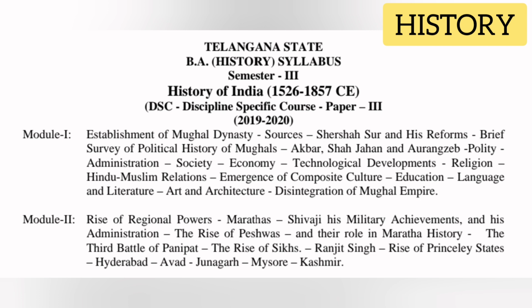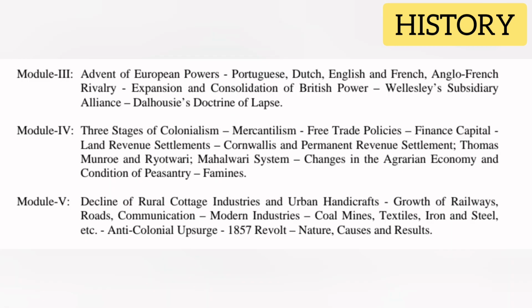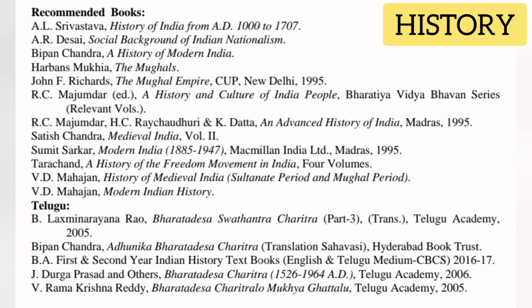This paper has a total of 5 theory classes per week and 5 credits. Once you pass this subject, you will get this credit, and the total marks for this subject is 100 out of 100, 80 for semester exams, 20 for internal exams, and the exam duration is 3 hours. This subject has 5 units. From each unit, 1 or 2 short questions and 2 long questions are asked in the exam. You can view the complete syllabus unit wise on screen with suggested books.